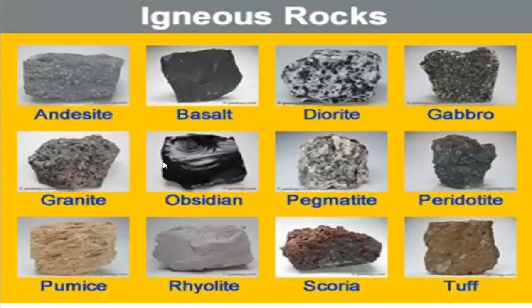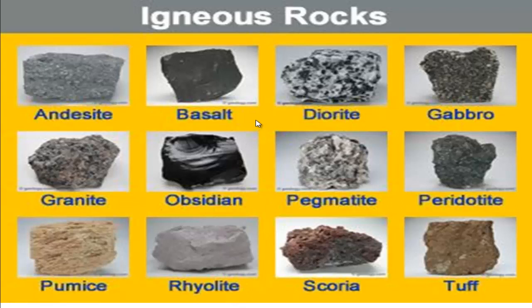Now follow some examples of igneous rock. There are many types of igneous rock. Among them, basalt and granite are commonly used and important, and you should also know the names of these igneous rocks. For example, granite is generally used to decorate buildings, and basalt also has many uses. So these are examples of igneous rock.